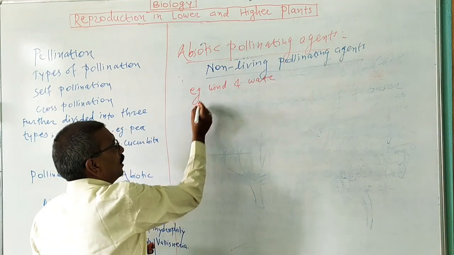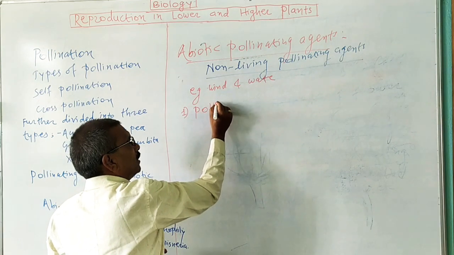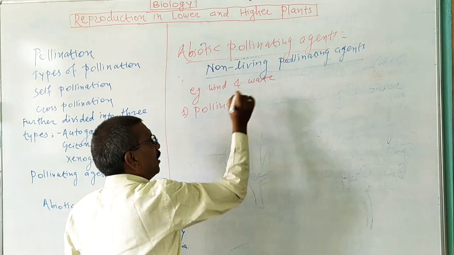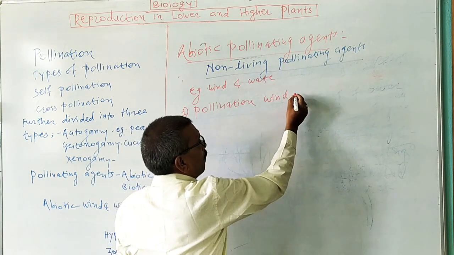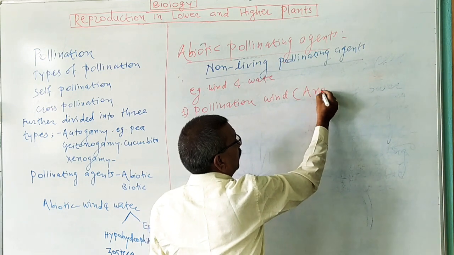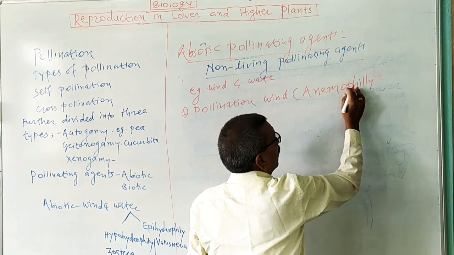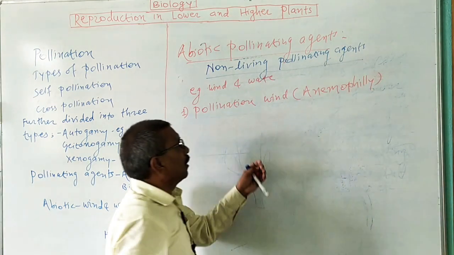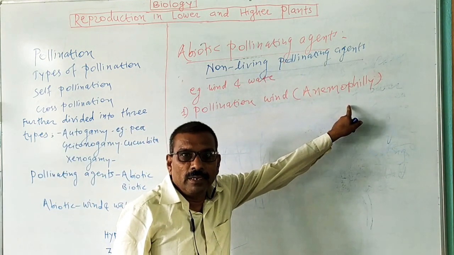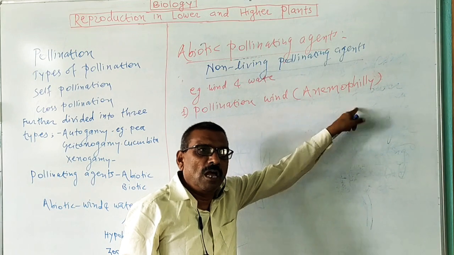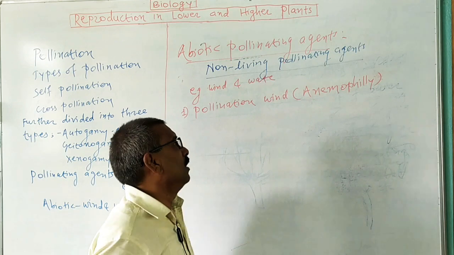Now first we are going to study pollination by wind. Here, pollination by the abiotic pollinating agent, wind, is known as anemophily. When pollination takes place with the help of wind, it is known as anemophily, and the flower is known as an anemophilous flower.